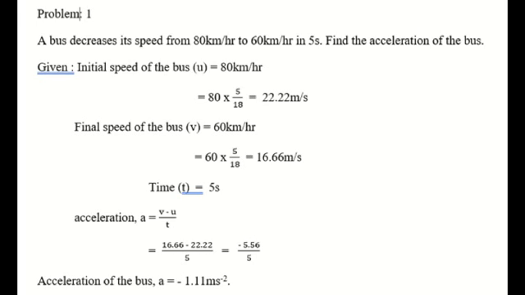So therefore, acceleration of the bus a equals minus 1.11 meter per second square. Next problem.